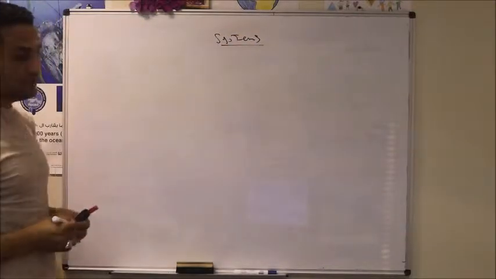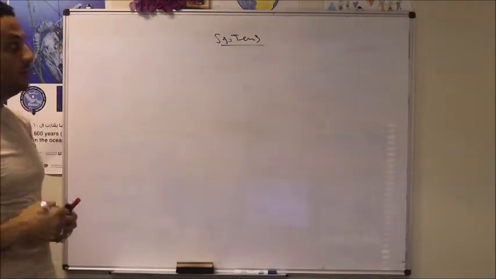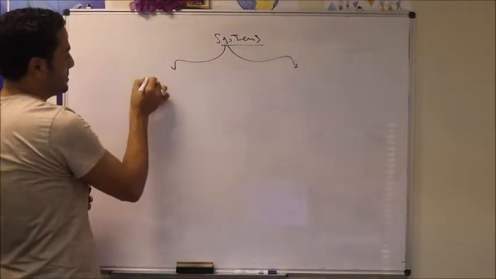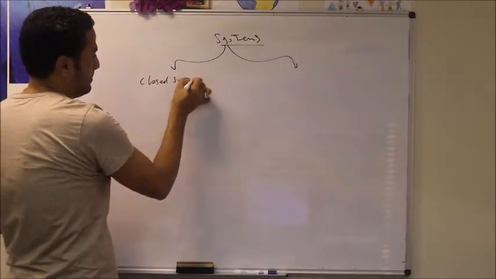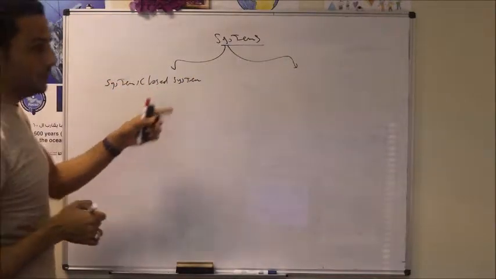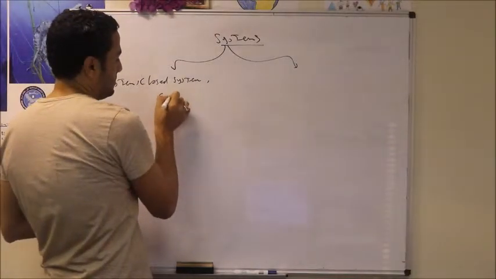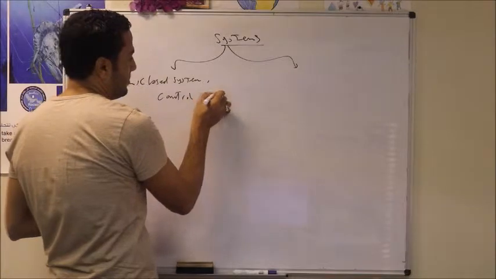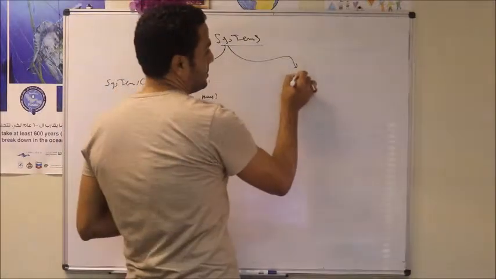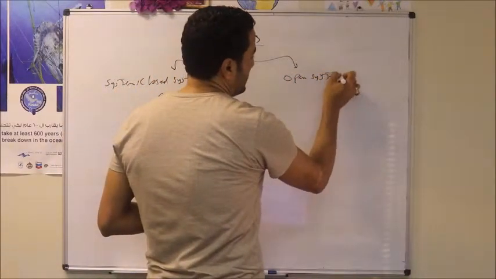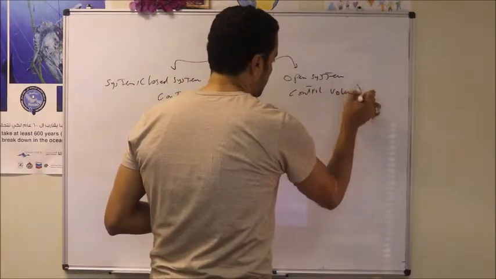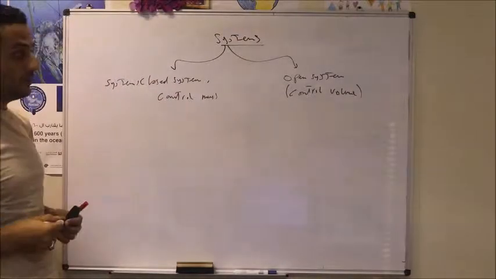A system is anything that you want to study. But those systems can be classified into two main types. The first type of system is called a closed system, or it may be called in general a system. So closed system is also called control mass. And this comes from the definition of the system itself, as we will see inshallah. There is another type of system which is called an open system, or control volume.